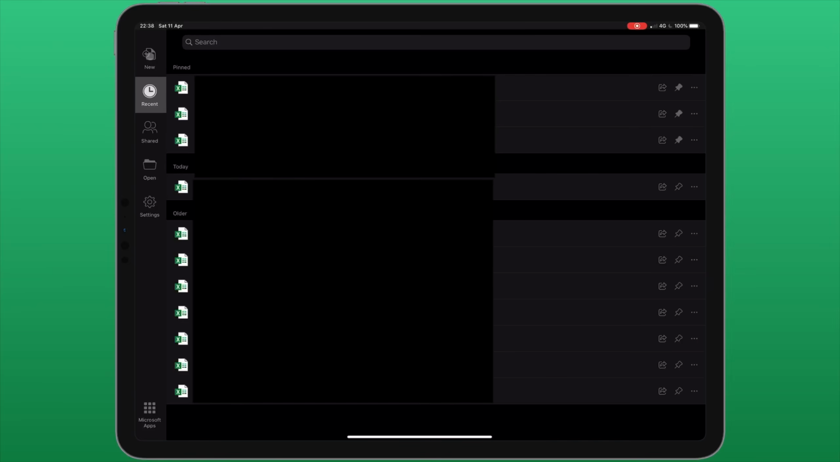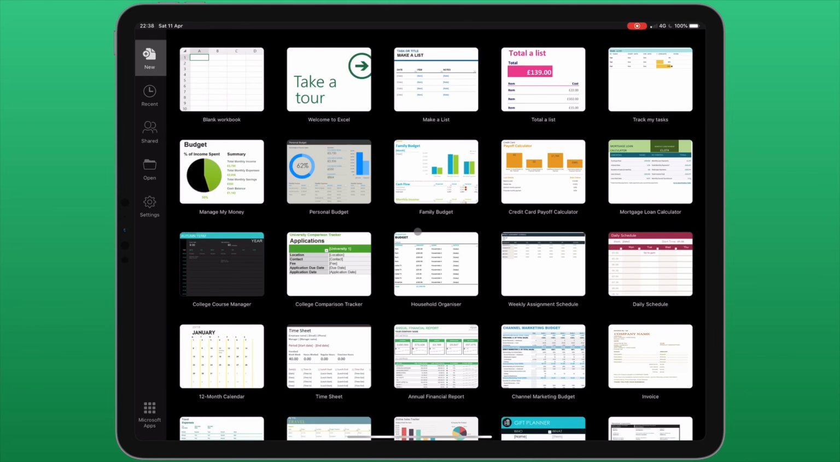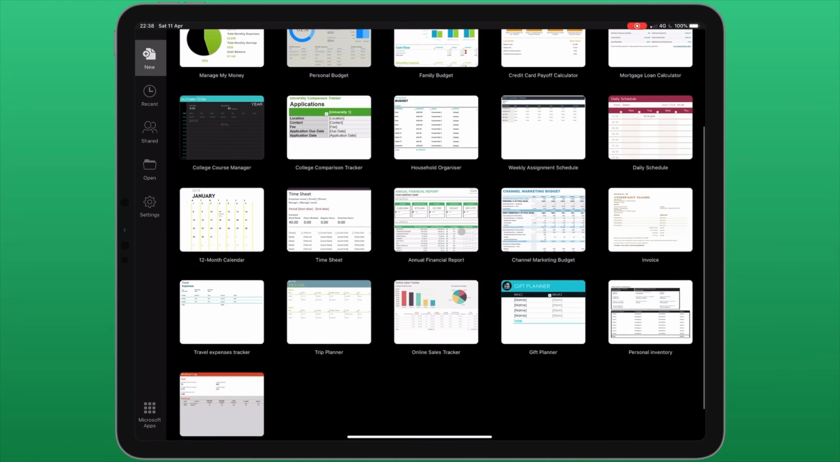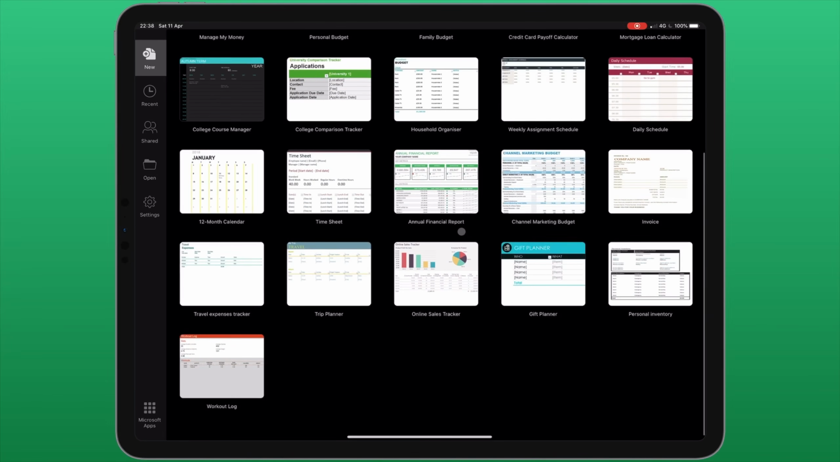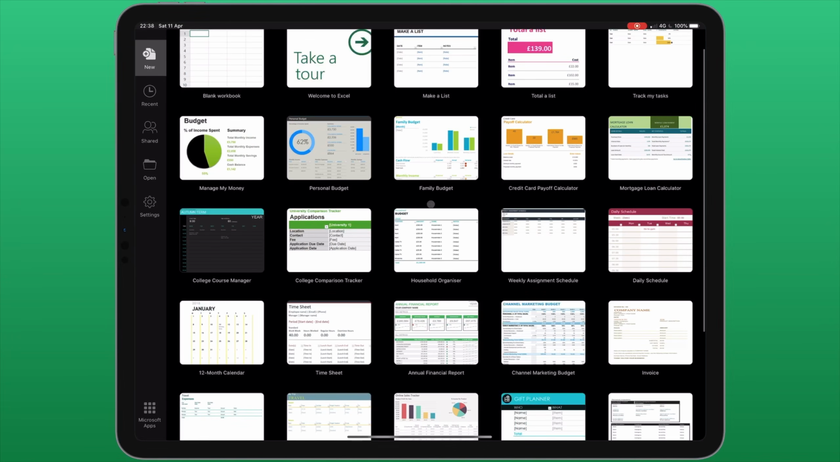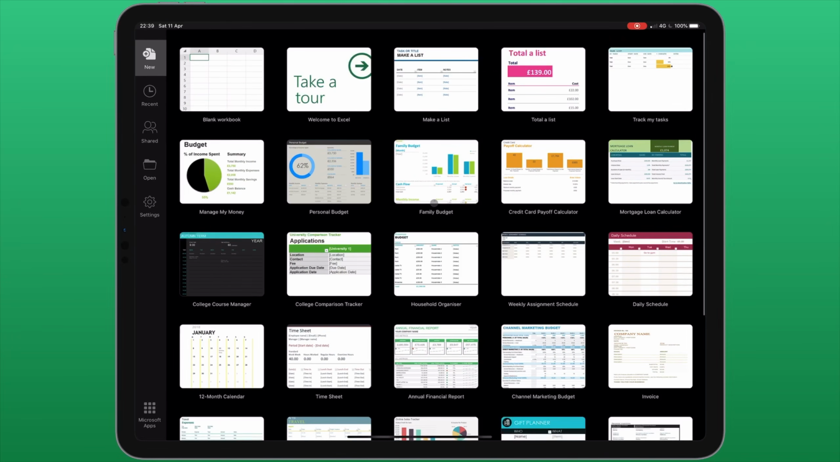And now we'll return to the first screen that we looked at. Once again, this contains a variety of different templates for different purposes, ranging from sales reports and registers to documents that help you budget. For this tutorial, we're going to start a blank workbook.